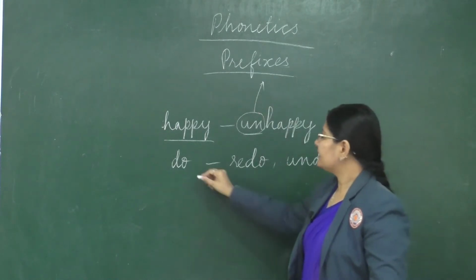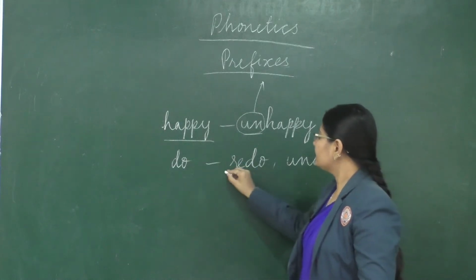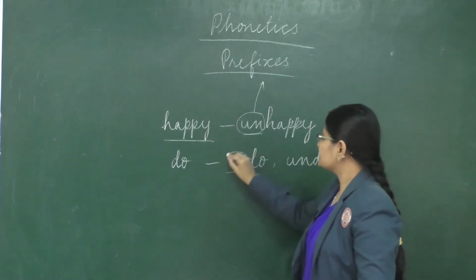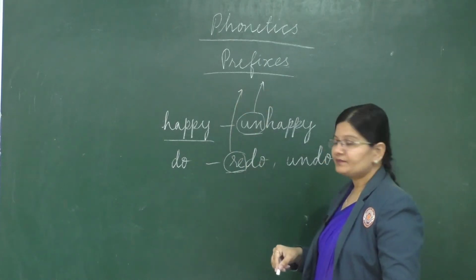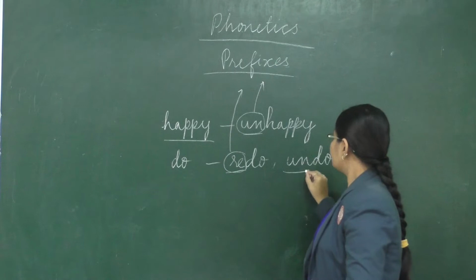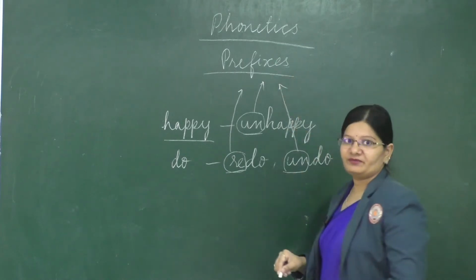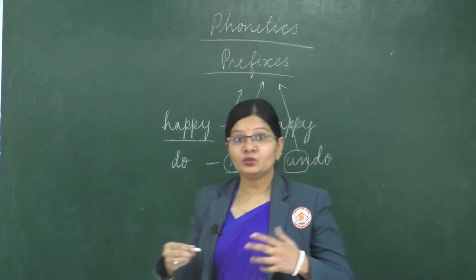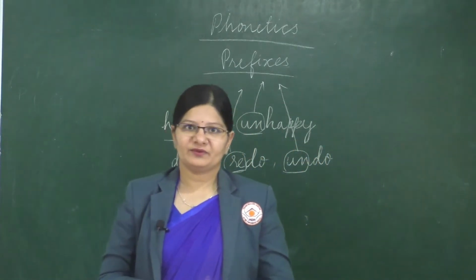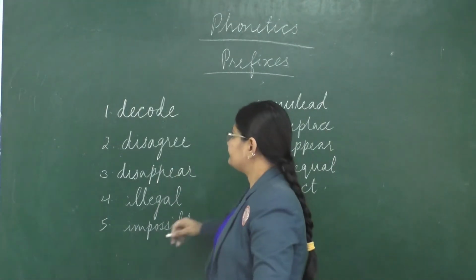Right? Again, do. Do is the root word. Here I have written redo. So this re is nothing but a prefix. Undo. Here un is the prefix. So kids, let's learn some new words with this prefix. So kids, look at these words.